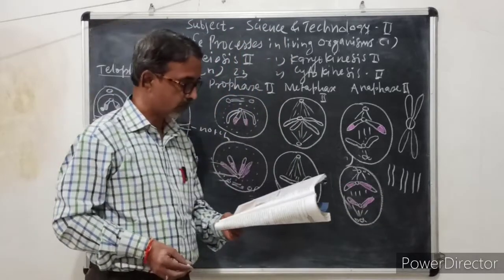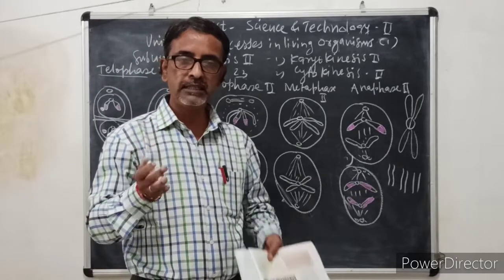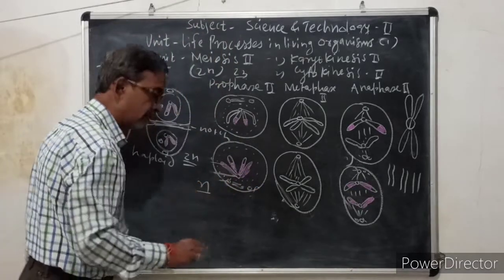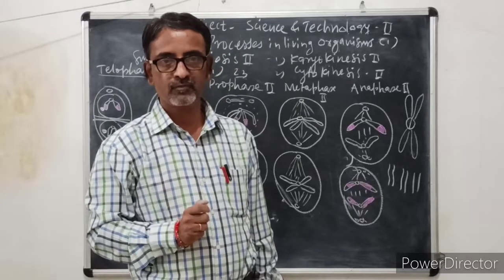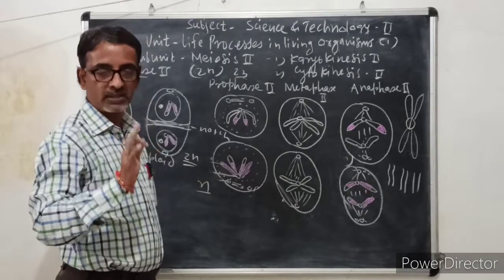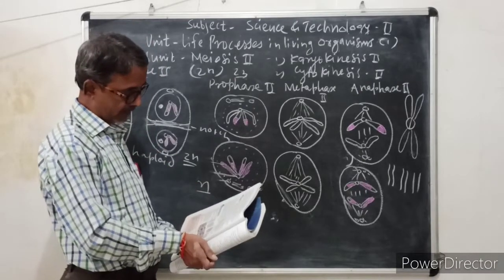Second question, what do you mean by a haploid cell? A haploid cell is a cell which is shown by single N, where the chromosome number is reduced to half, and this chromosome number is reduced to half by meiosis. So that is called a haploid cell.